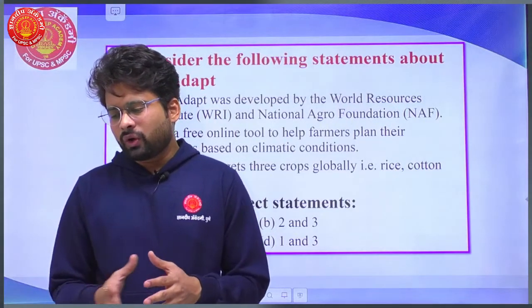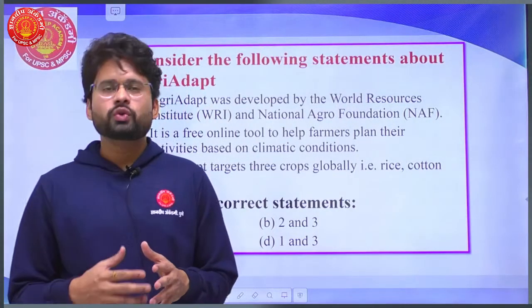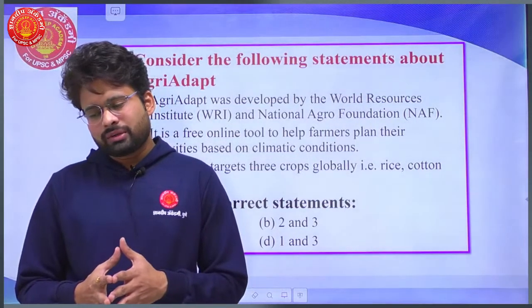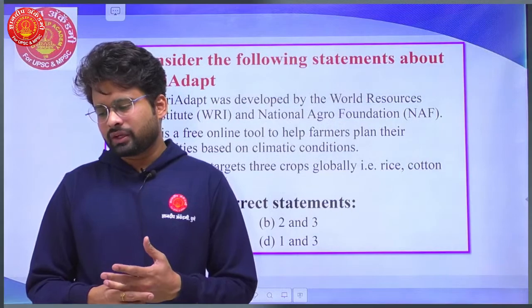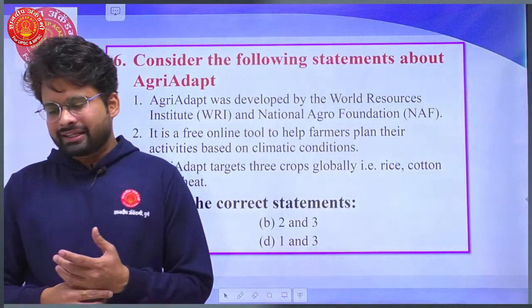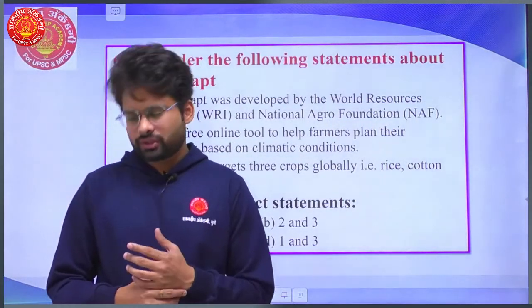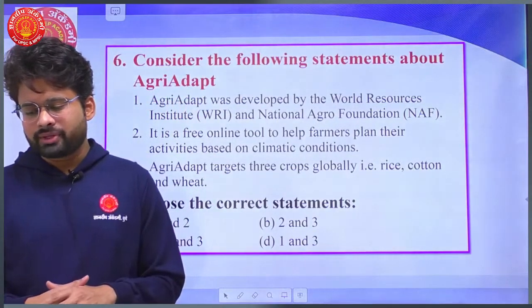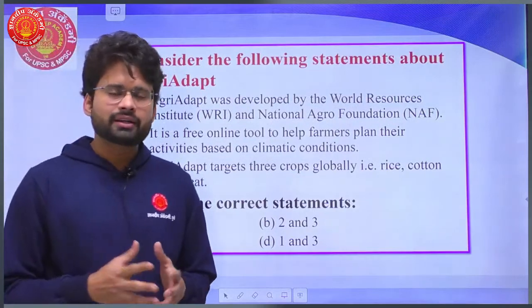the initiative has been launched as Agri-Adapt, where two important institutions are involved. Agri-Adapt was developed by WRI, yes, World Resources Institute, and secondly, the National Agro Foundation. This statement is correct. Secondly, it is a free online tool to help farmers plan their activities based on the climate conditions.